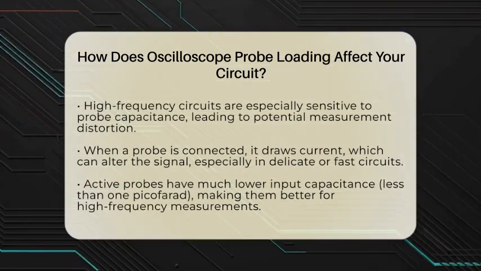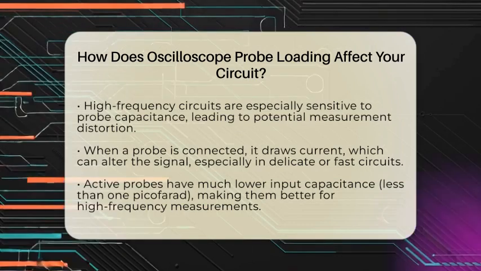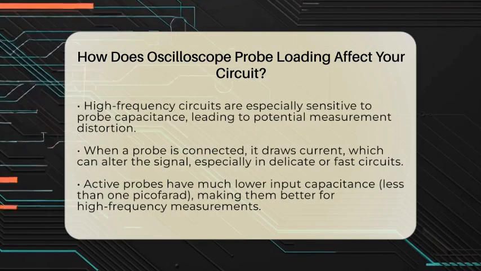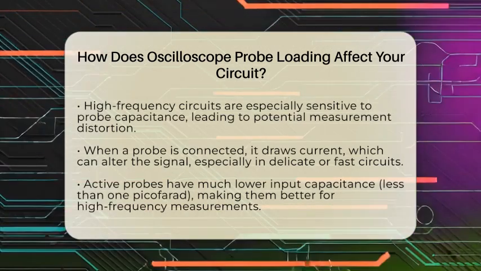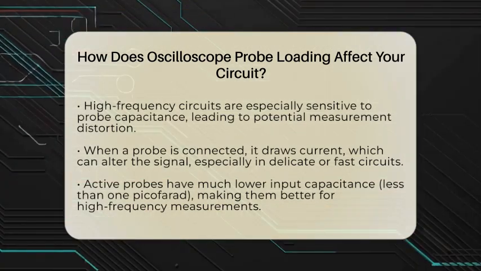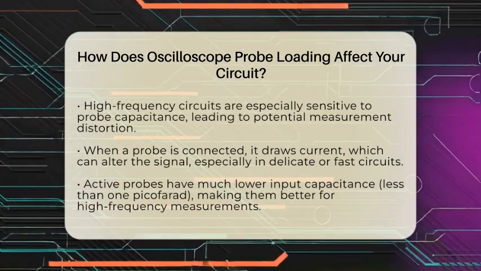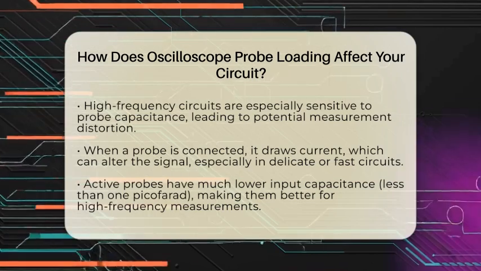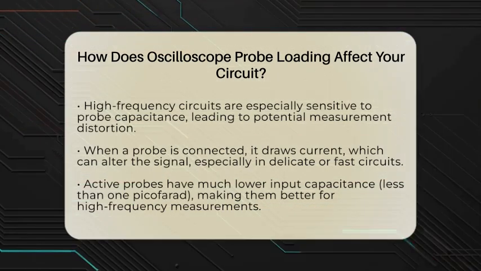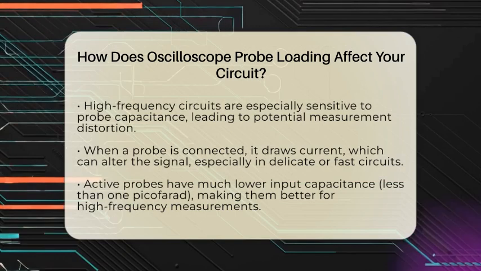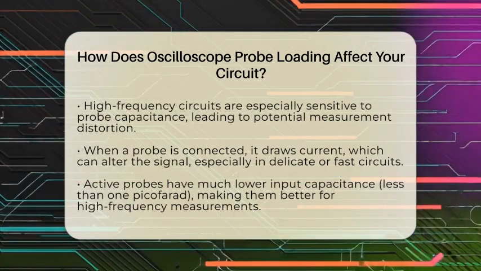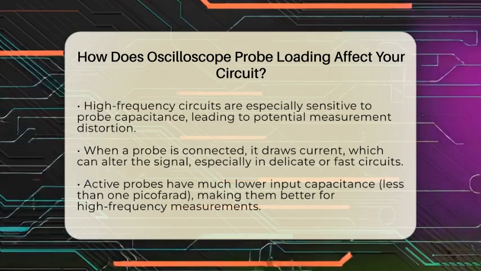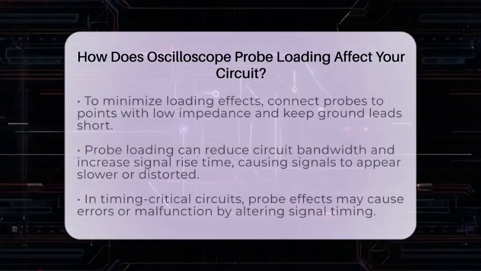High-frequency circuits are very sensitive to this capacitance because it can load the circuit more heavily as the frequency increases. When a probe is connected, it draws some current to develop a voltage at the oscilloscope input. This current draw can change the signal you are trying to measure, especially in delicate or high-speed circuits. Active probes are designed to have much lower input capacitance, often less than 1 picofarad. This makes them better suited for measuring high-frequency signals without disturbing the circuit too much.